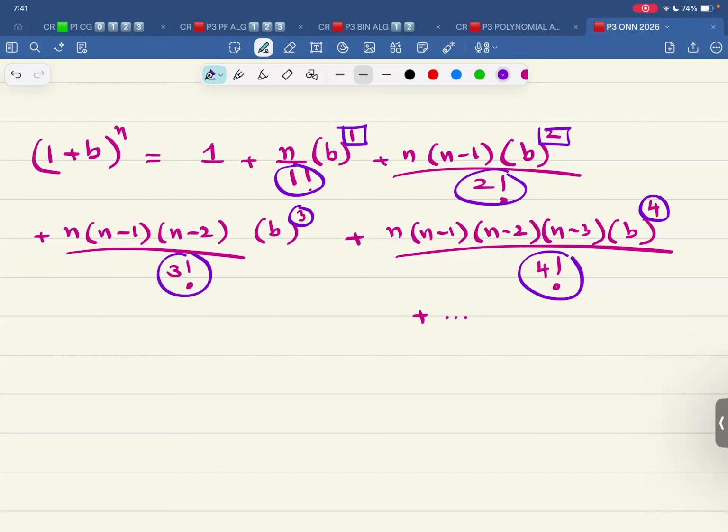When the power is 1, there is one term associated with n, then two terms associated with n, three terms associated with n, four terms associated with n. They are reducing one by one. The very first term is unique. Just simply write a 1. No need to think more about this.